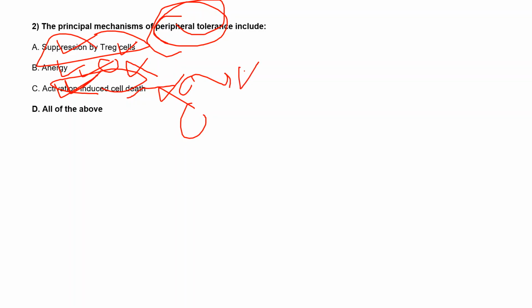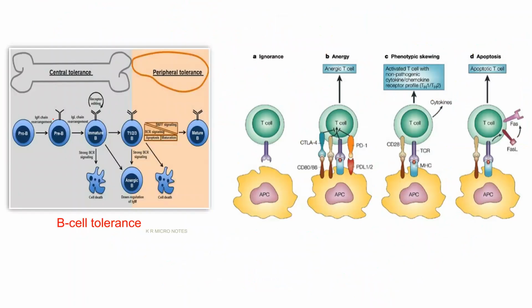No more chances will be there, they'll just go to the apoptosis process, because they are activated cells and still recognizing our cells as an antigen. So we don't have any other option, they have to undergo apoptosis. So apoptosis also comes under peripheral tolerance: suppression by T regulatory cells, anergy, and then activation induced cell death.